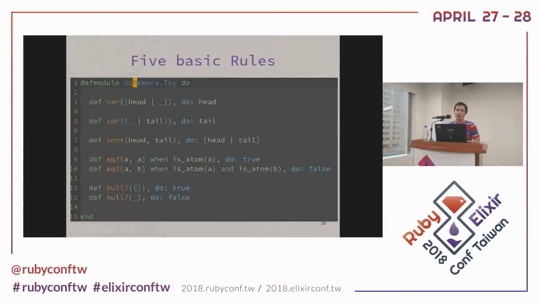And if it's equal A and B, then we return false, right? This is a pattern match. You can write functions of the same name but receive different parameters. You can do this in Elixir. The last one is null. If it's an empty list, then we return true. And the bottom line is anything else, we return false. So these are the 5 basic rules.